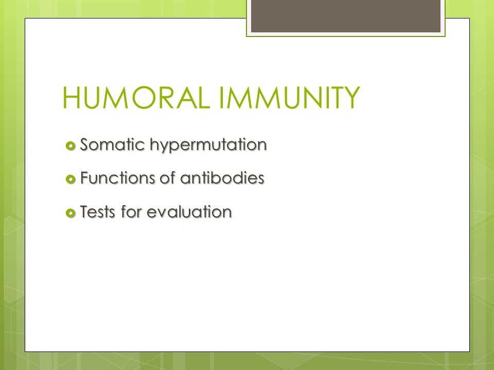The antigen and antibody binding occurs more strongly due to the insertion of these new good amino acids, and as a result, the plasma cells with these improved hypervariable regions